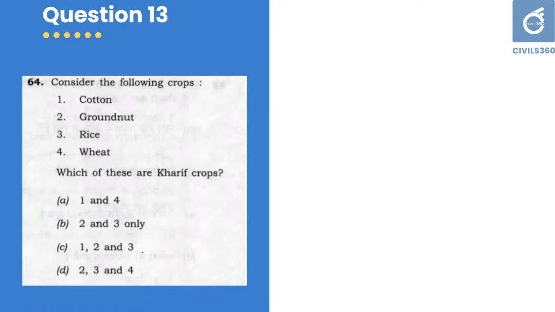Next question, question number 13. Consider the following statements: cotton, groundnut, rice, wheat. Which of these are kharif crops? Very simple. You can identify that wheat is not a kharif crop, it is a rabi crop.